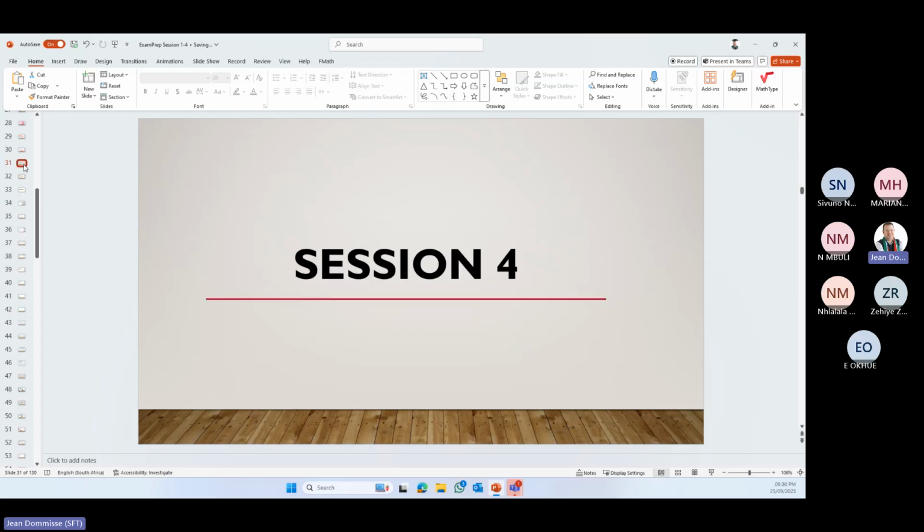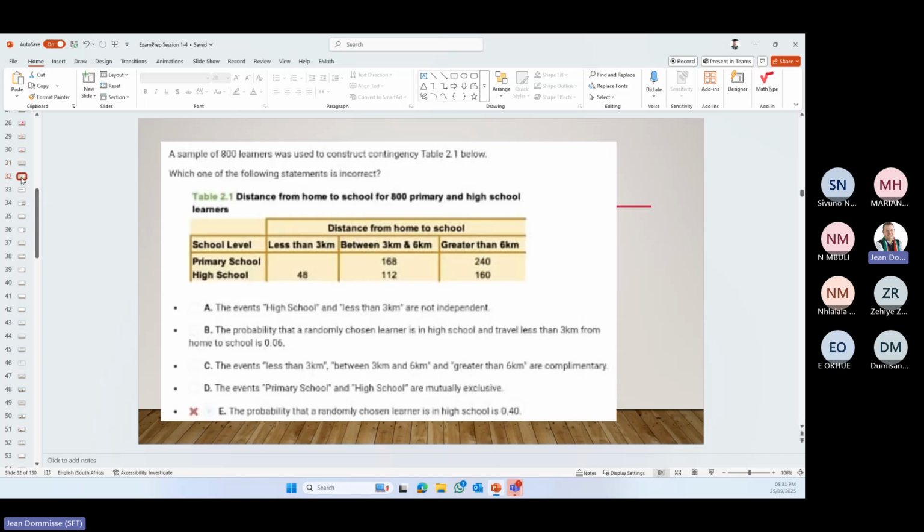Okay, session 4. Basically, we are going to look at study unit 4 and 5. A bit of study unit 5 just to get started with discrete, but the main focus is on study unit 4 with probability. So again, we're going to go through a few examples of probability, ones like this, where you get a table.